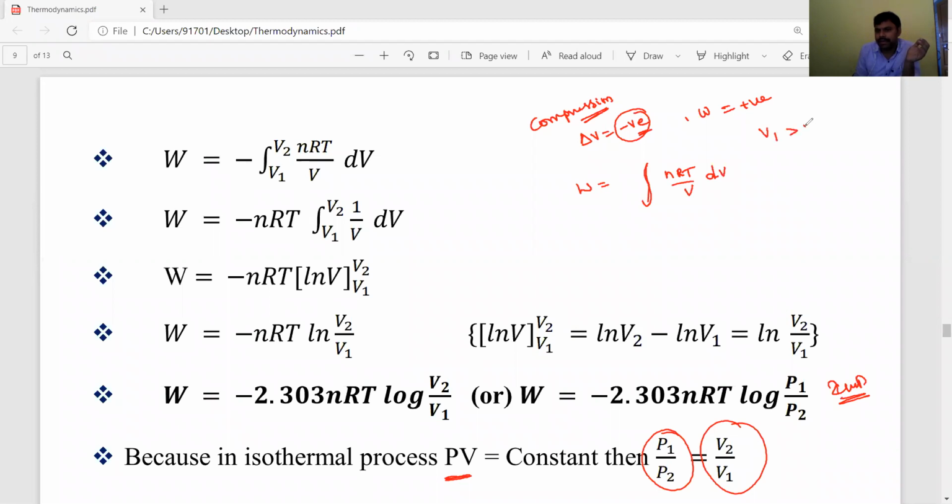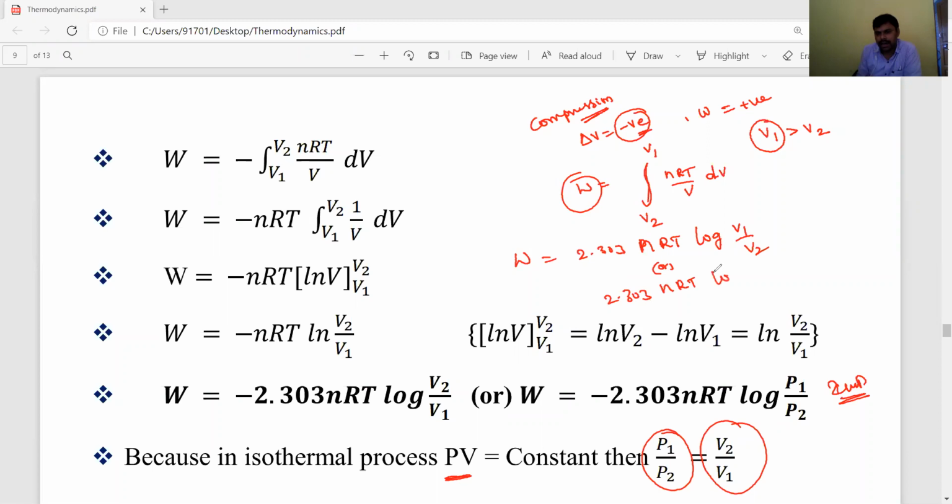Delta V is negative means V1 is more than V2. So the upper limit is V1, and you have to take V1 upside and V2 downside. That's why in the compression process the sign of the work reverses. During the compression process, the work is equal to 2.303 nRT log V1 by V2, or plus 2.303 nRT log P2 by P1.